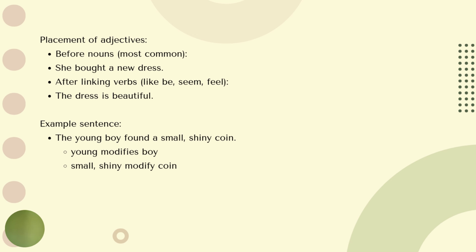For example, she bought a new dress. We have a noun phrase here, a new dress. The noun is dress, and the adjective new comes before the noun.